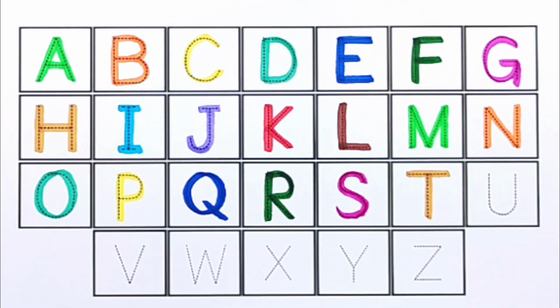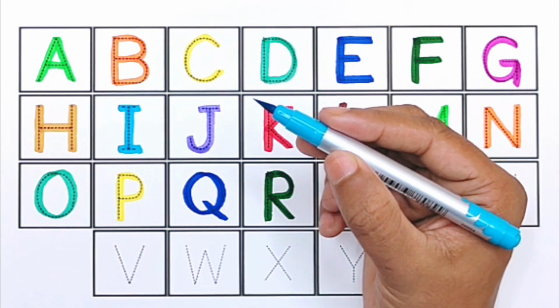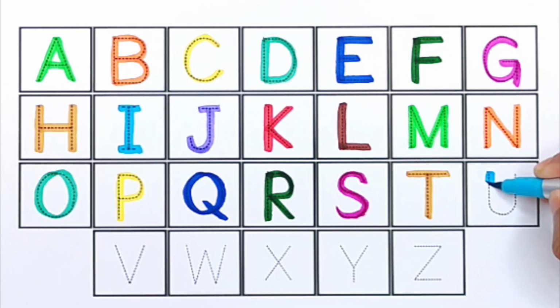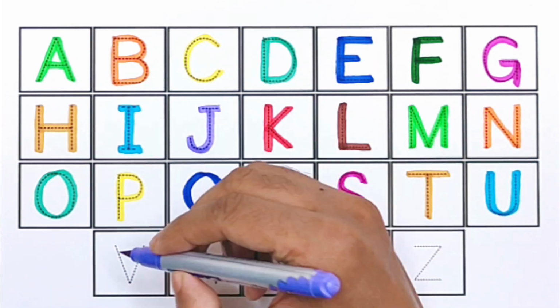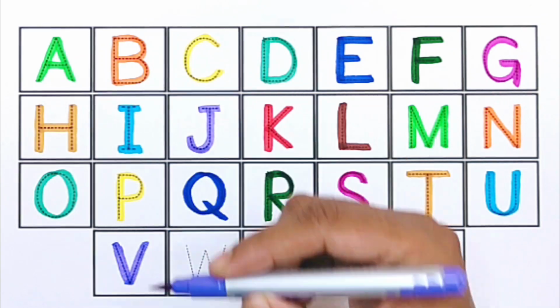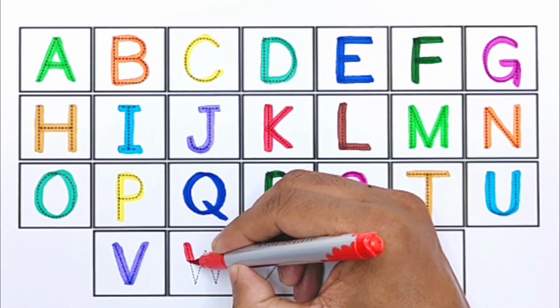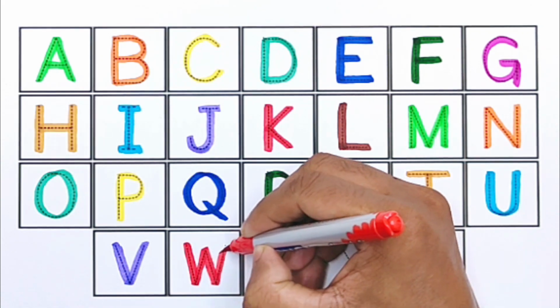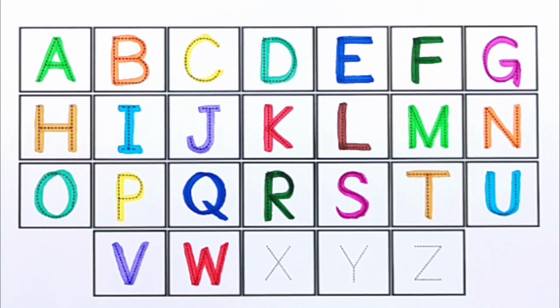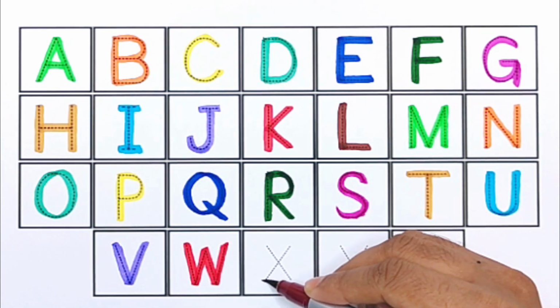T for tomato, sky blue color. U for umbrella, purple color. V for vest, red color. W for watermelon, brown color.